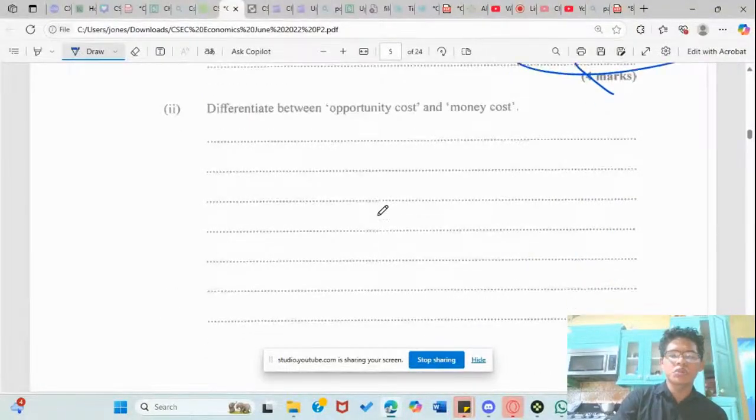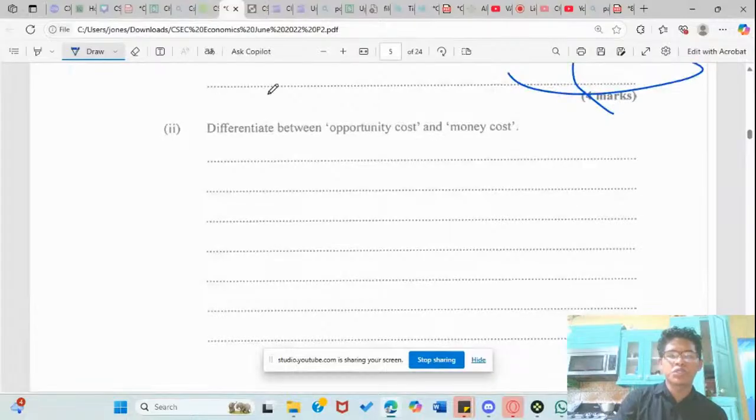So on the previous live stream, we did discuss the difference between opportunity cost and money cost.